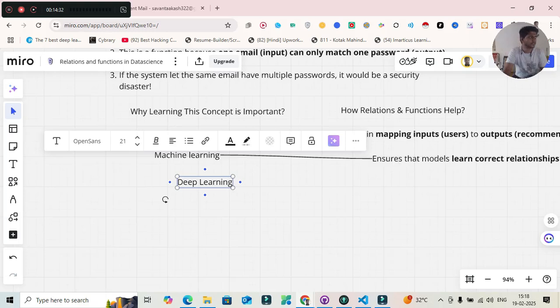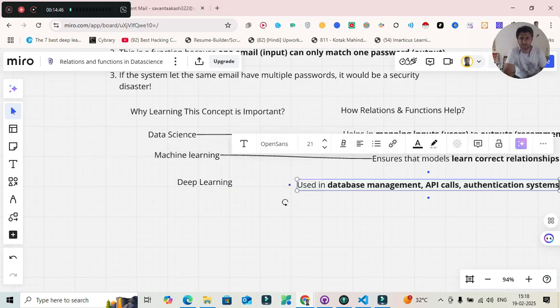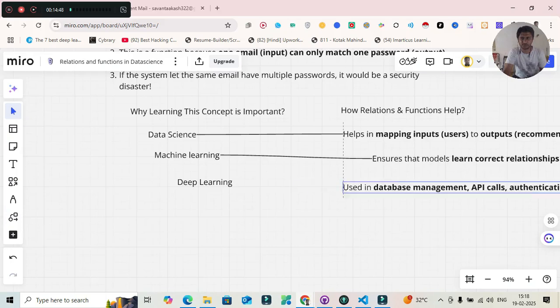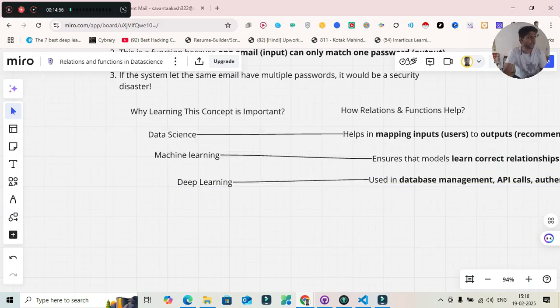Like in software development, as I told you, using database management, API calls, authentication systems, something like that. Right now it may feel like a lot of jargon, but this is what relations and functions are all about. So how can we learn and apply this? Start by observing the patterns.